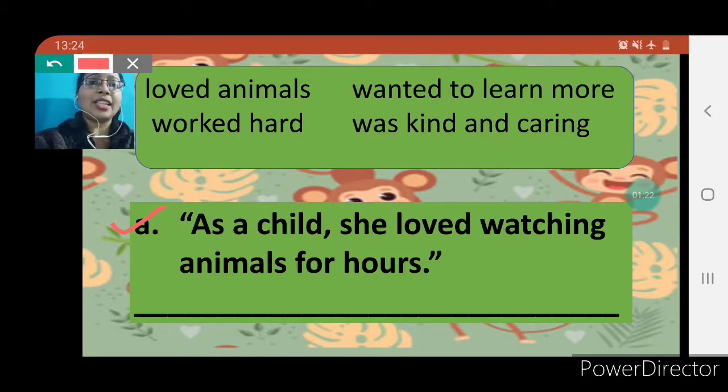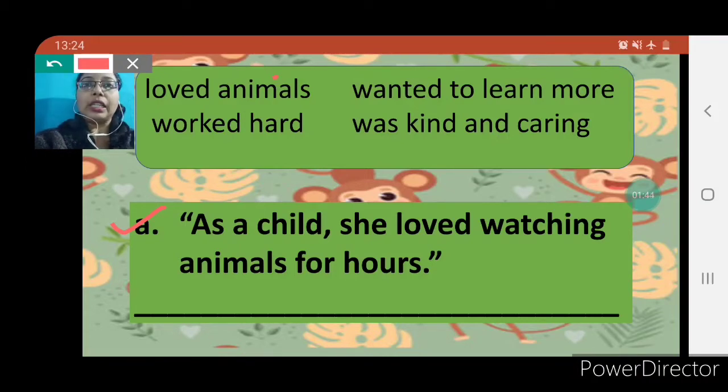Some words are also given in your box, that is loved animals, wanted to learn more, worked hard, was kind and caring.